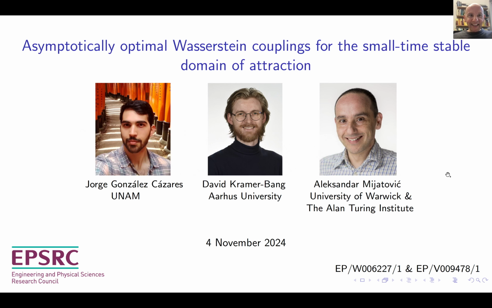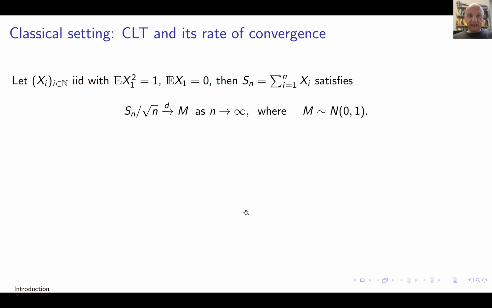Okay, so today I'll discuss our new work on the rate of convergence in the stable domain of attraction in the Wasserstein metric. This is joint work with my two former PhD students, Jorge Gonzalez Zarate, who is at UNAM in Mexico City, and David Bang, who is at Aarhus in Denmark.